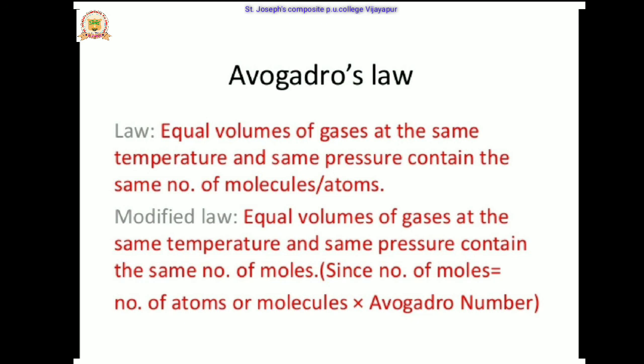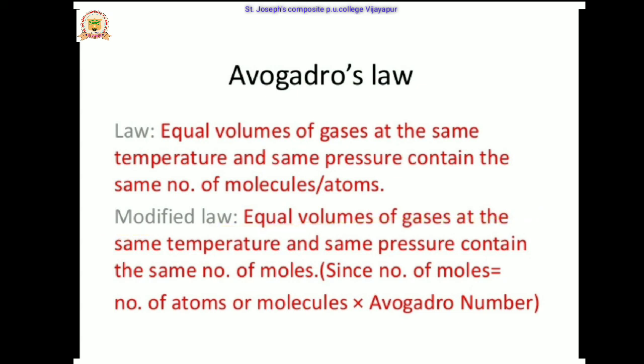Take an example of a balloon. Whenever we increase the number of moles inside the balloon, the volume of the balloon goes on increasing. That indicates that the volume of the balloon increases with an increase in the number of moles, meaning the volume depends upon the number of moles. So they are saying that V is directly proportional to n at constant temperature and pressure.